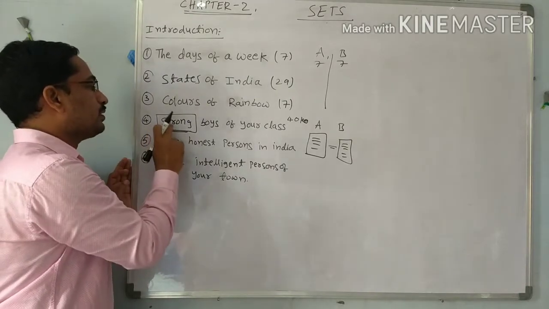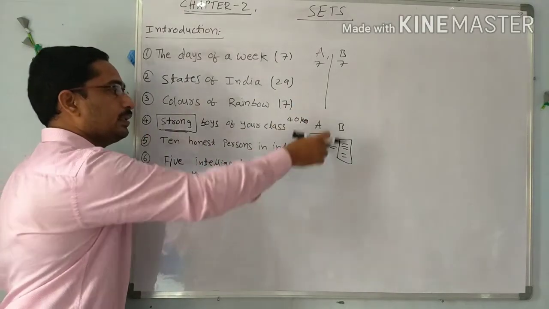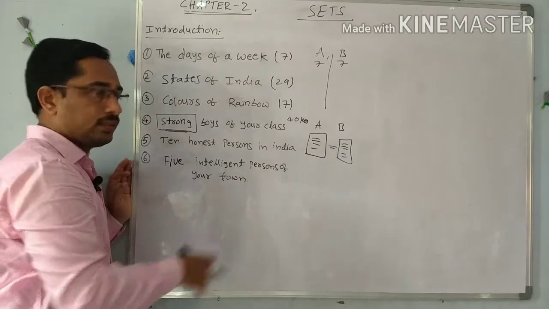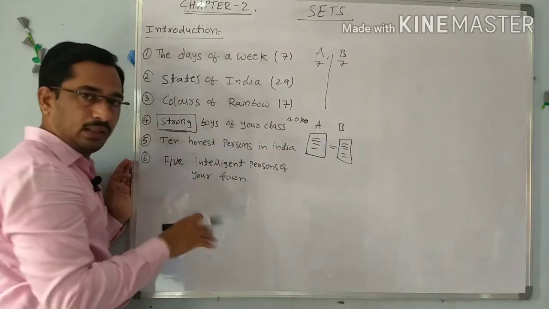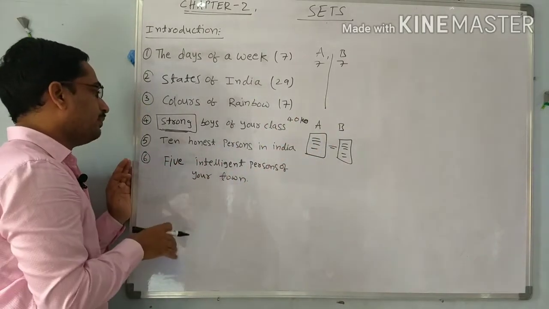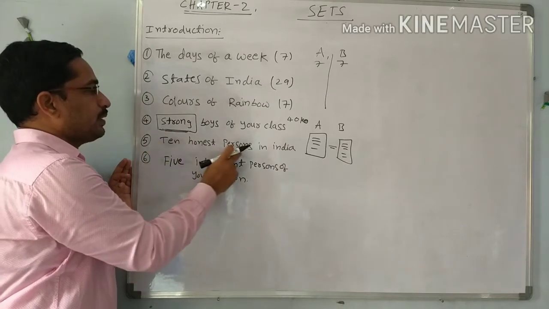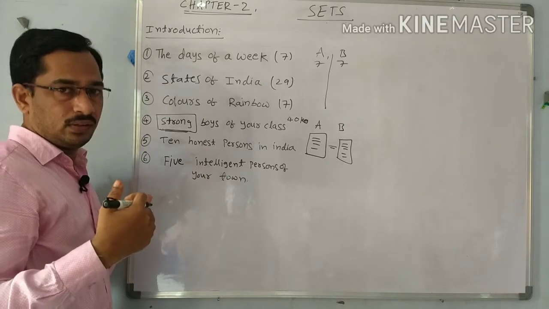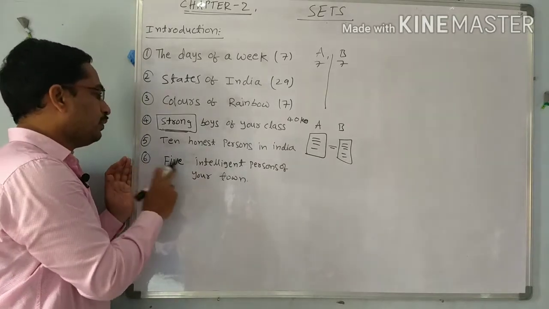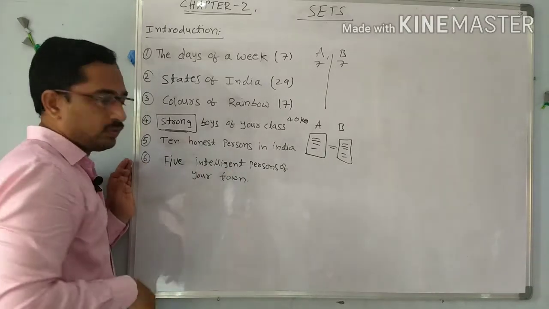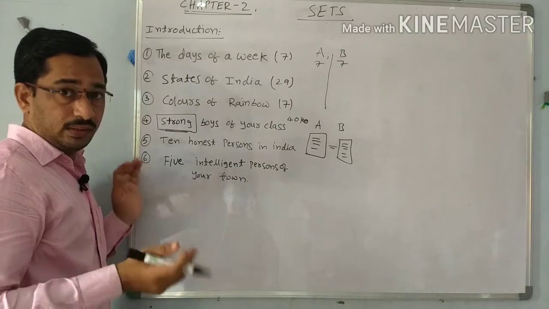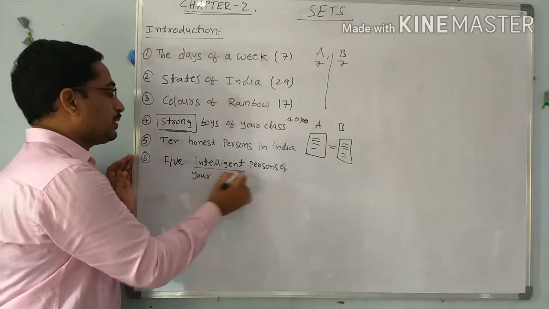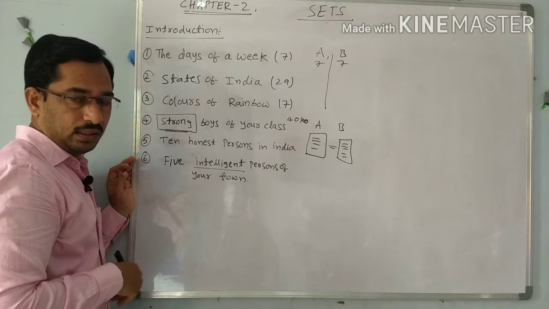If I define strong as 40 kgs, then both are the same. It is acceptable by both A and B, or everyone. In the same way, the 10 honest persons in India. So again it is also different from individual to individual. Next, 5 intelligent persons of your town or your village. So how do we define the intelligent persons? So this is also not acceptable.